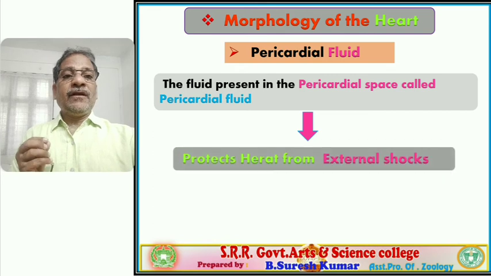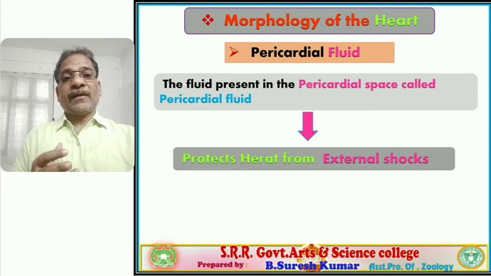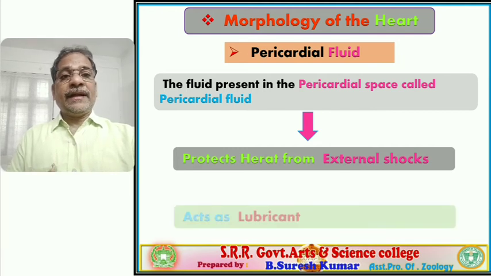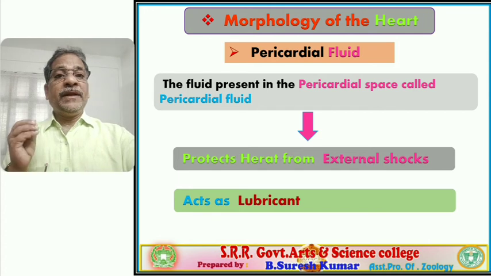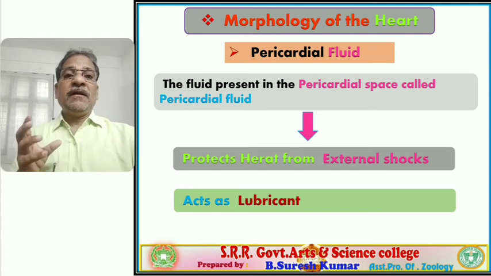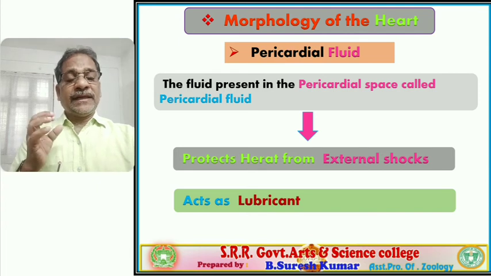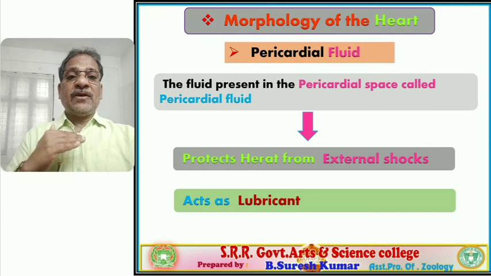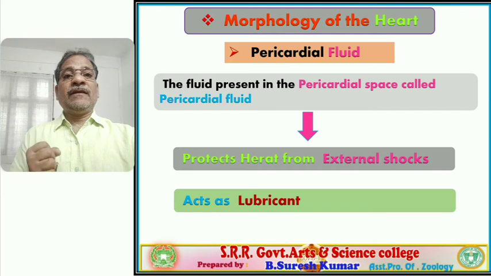The pericardial fluid protects the heart from external, mechanical shocks. So it is a protective fluid, and it also acts as a lubricant. The heart is a pulsatile structure that is always contracting, so the lubricant allows free contraction and relaxation, free pulsatile movements of the heart.